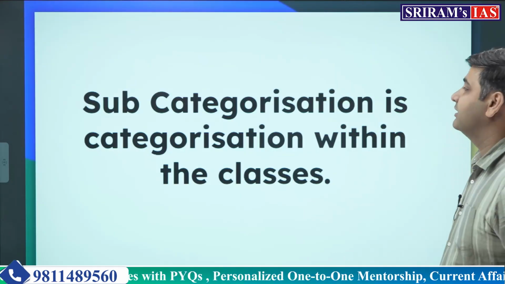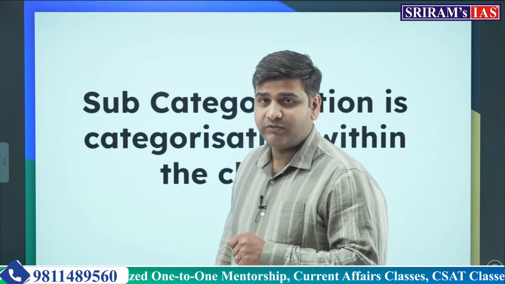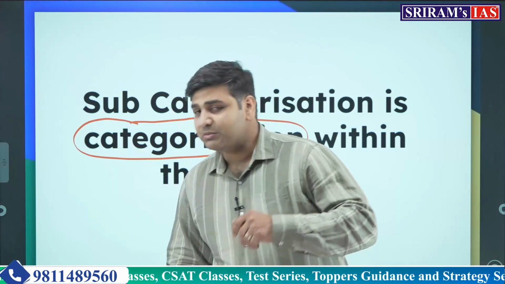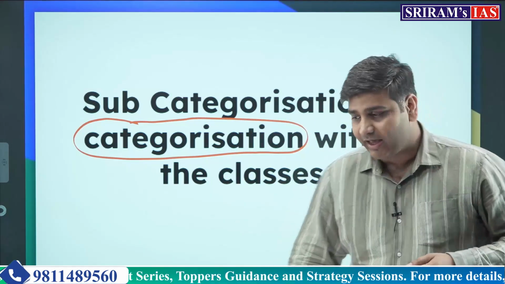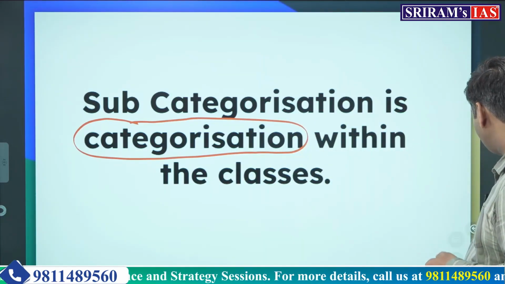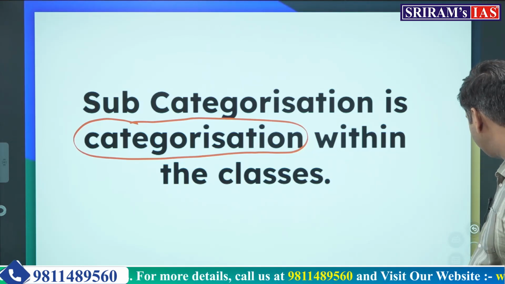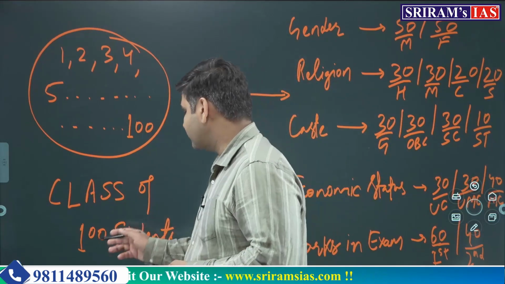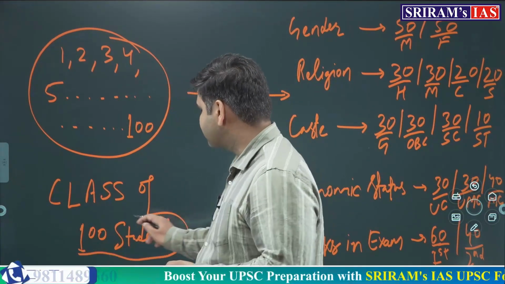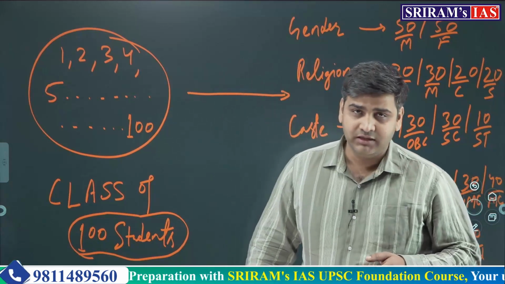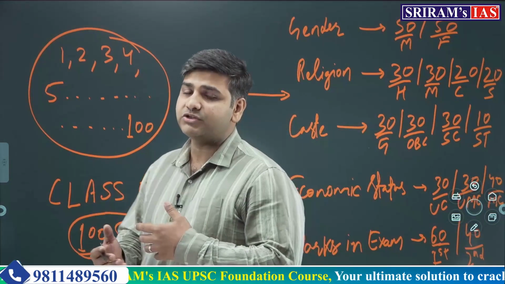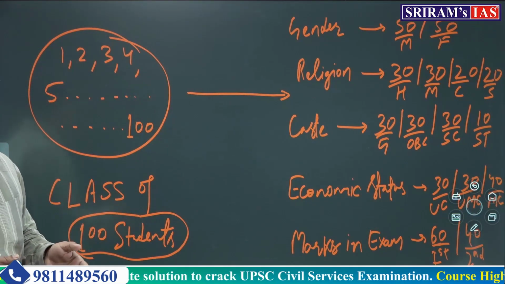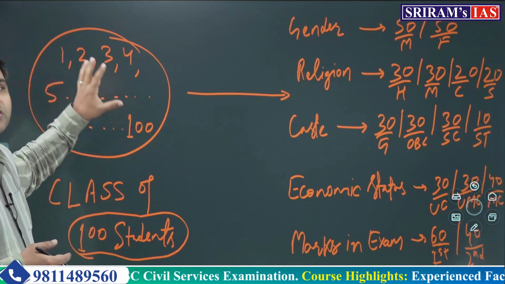To understand what subcategorization really means, we have to understand the word categorization. Now, to simplify the concept of categorization, I have made some handwritten notes for you. I hope you are going to see this and understand it better. So imagine a class of 100 students. For example, there is a class which consists of 100 students. What can be different grounds on which that 100 student class can be classified or categorized? Okay, it's a homogeneous class consisting of 100 students.